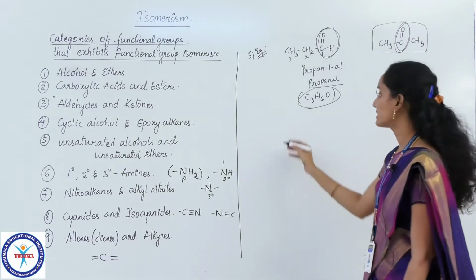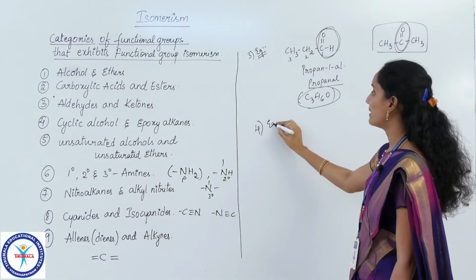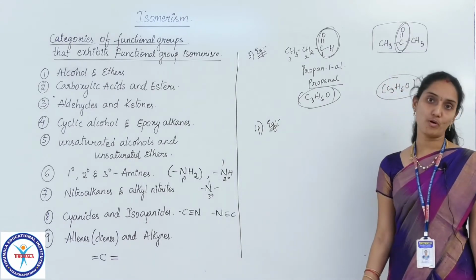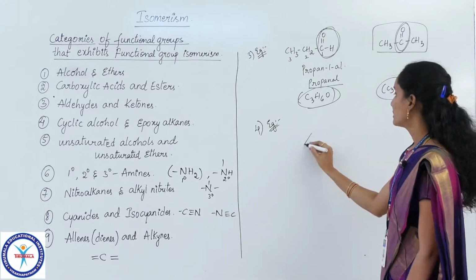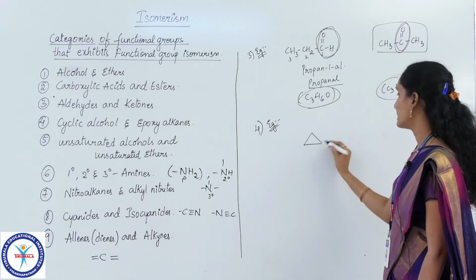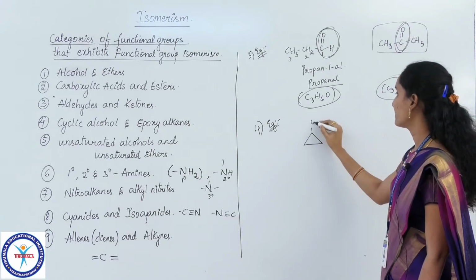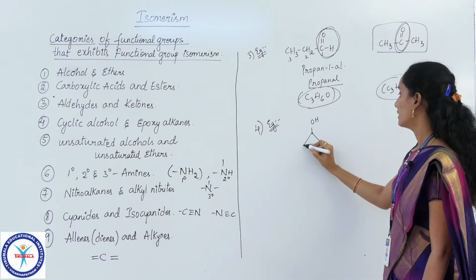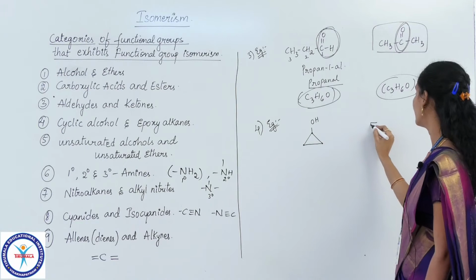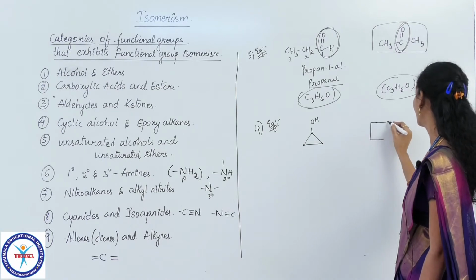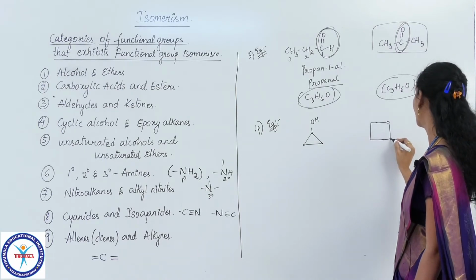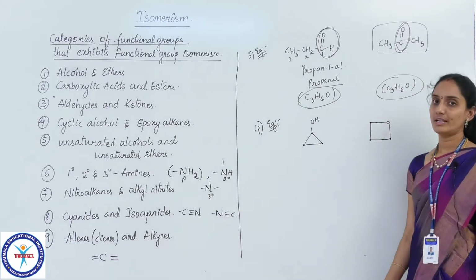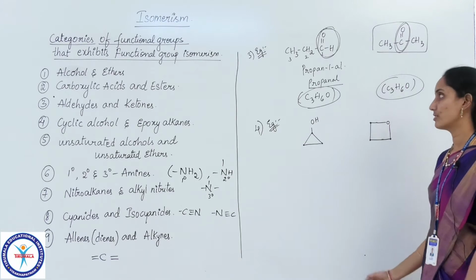Next let us take the fourth category example, that is cyclic alcohols and epoxy alkanes. Let me write one structure, that is this one, and let me write another structure here. For each and every example I am not going to mention the names.